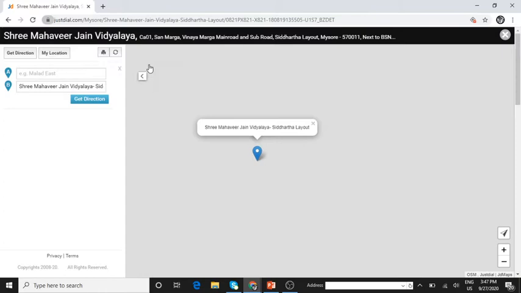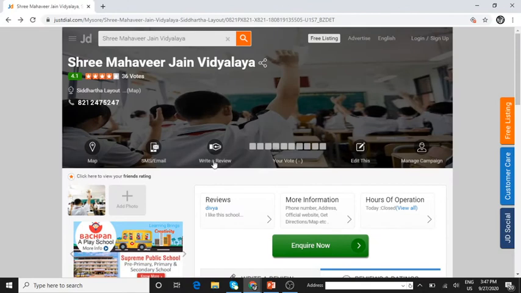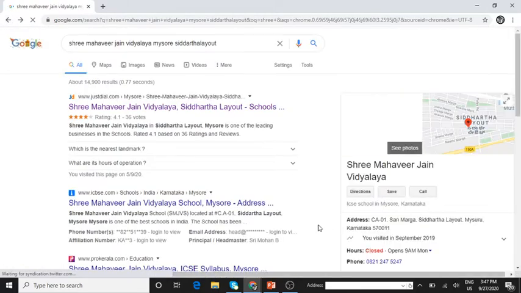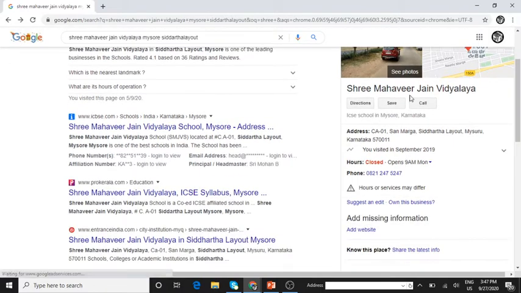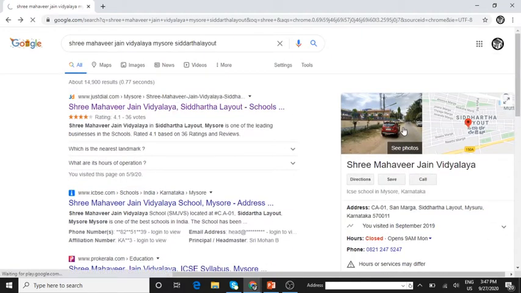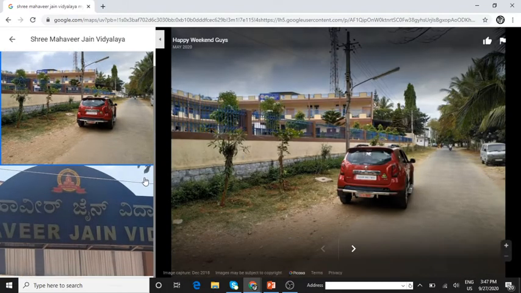Then this is the back button. You can send your name, phone number and email and send. If you have any queries with the school, you can just take a review. Then writing a review. What do you feel about the school? This is another web page. Yes, I'll just check this. So this is the web page. Can you see this, children? Hope everybody is able to see this.